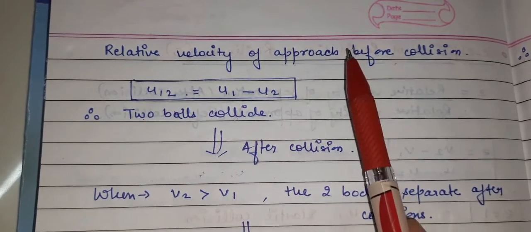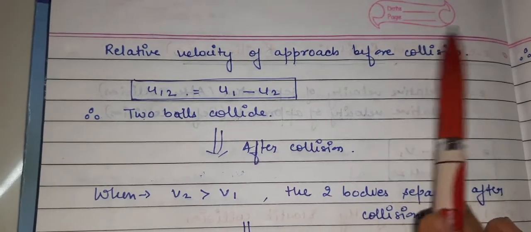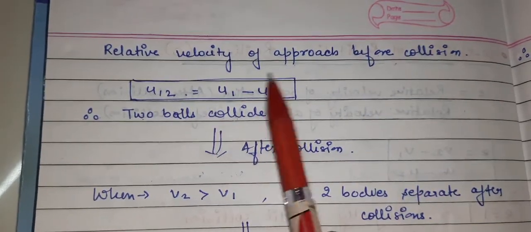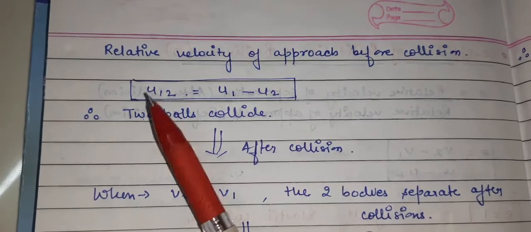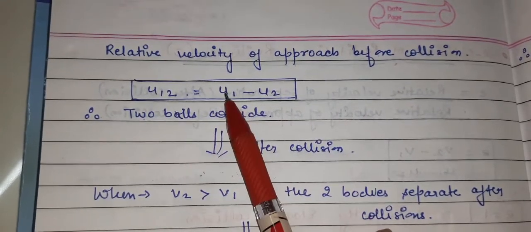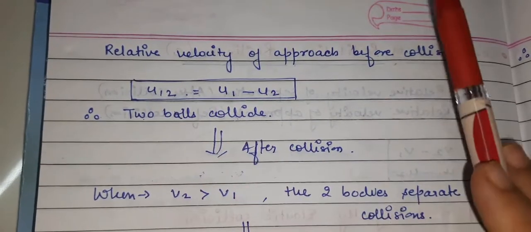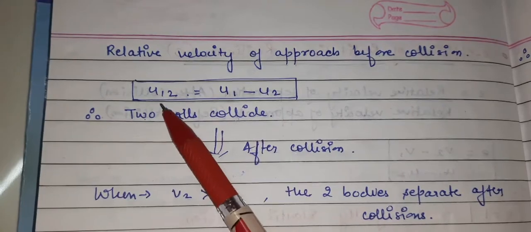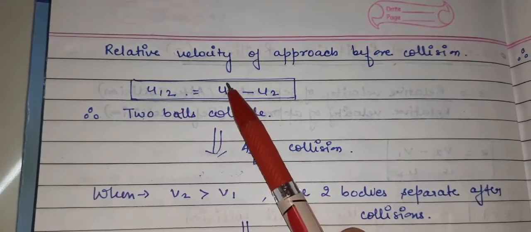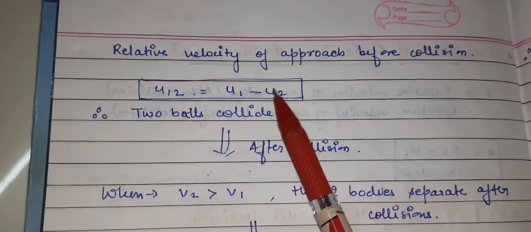One question can arise here, that why ma'am we have taken u12, why not u21? Because the second body is not approaching to the first body, our first body is approaching to the second body. So that is why we have taken u12, relative velocity of 1 with respect to 2. The first body is going to collide with second body, the velocity of the first body is greater than second. That is why we have taken the relative velocity of approach as u12.